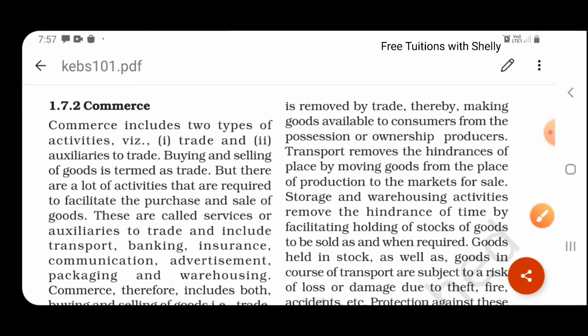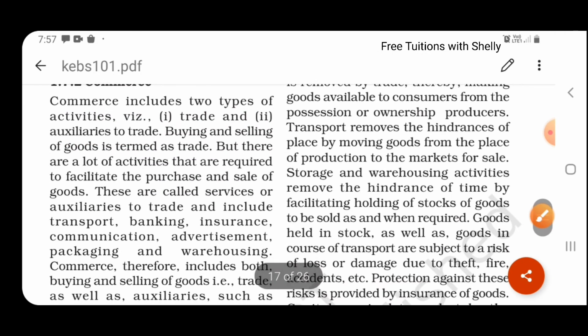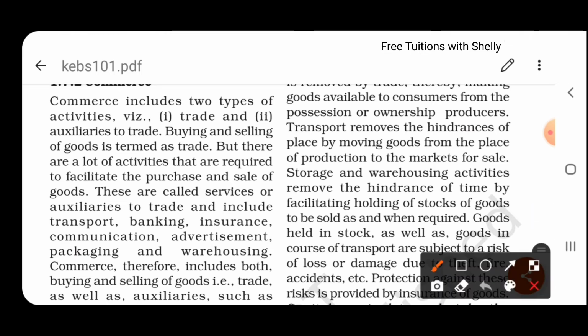But what is auxiliary to trade? Auxiliary to trade means those activities that are required to facilitate the purchase and sale of goods. That is the work of the tertiary industry, like transport, banking, insurance, communication, advertisement, packing and warehousing. These are auxiliaries to trade. Direct buying and selling is trade, and those supporting services given for the trade to take place are known as auxiliaries to trade.